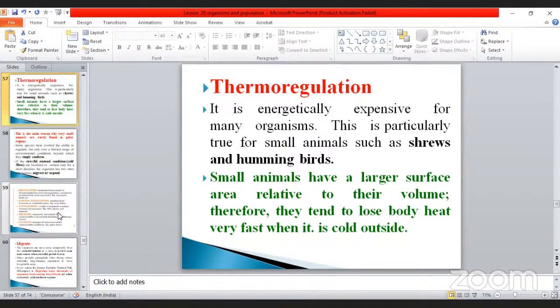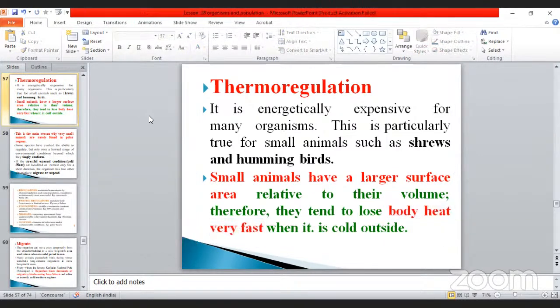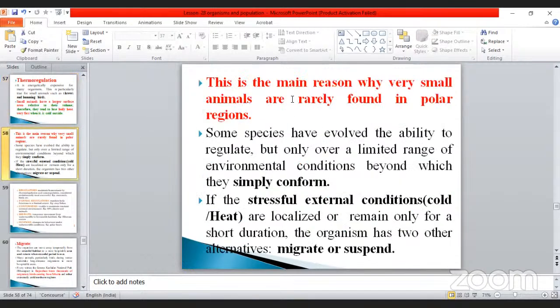in nature. So the small animals have a large surface area. This is very, very important. Small animals have a large surface area relative to their volume, therefore they tend to lose body heat very fast when it is cold outside. This is the main reason why very small animals are rarely found in the polar region. This is a very, very important one.